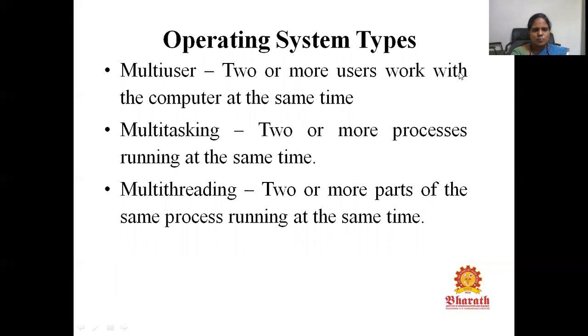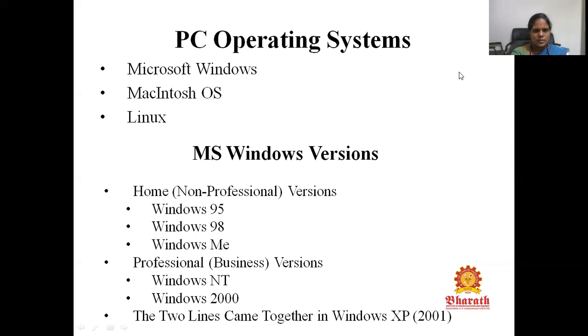So there are different types of operating system. Some of them are, first, multi-user operating system. As the name says, here two or more users work with the same computer at the same time. So it is called a multi-user operating system. Next is multitasking operating system. Here two or more processes run at the same time. So it helps the user to multitask on the same computer system at the same time. Next is multi-threading operating system. Here two or more parts of the same process will be running at the same time. So these are some of the types of operating system.